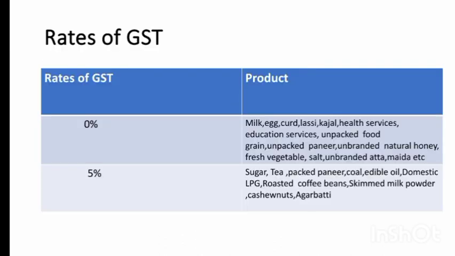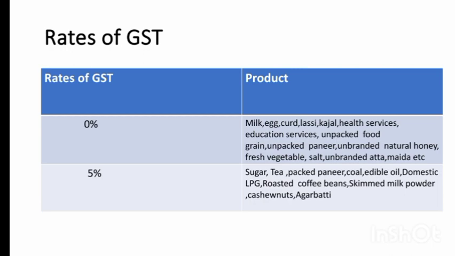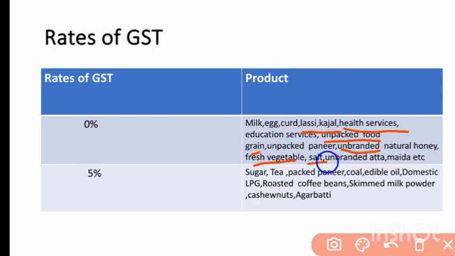Now we will see the rates of GST. Under GST there are mainly 5 rates. One is 0%, 5%, 12%, 18% and 28%. 0% rate of GST is applicable on milk, egg, curd, lassi, kajal, health services, educational services, in case of unpacked food grains and unpacked paneer, unbranded natural honey, in case of fresh vegetables, salt, unbranded atta and unbranded maida.